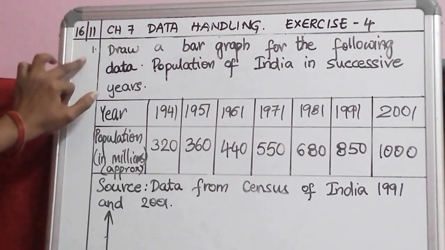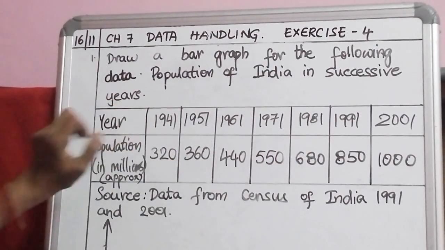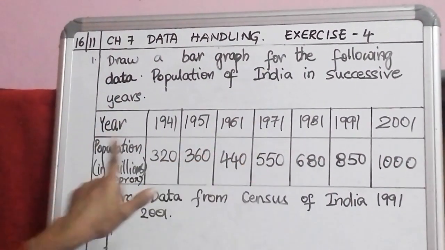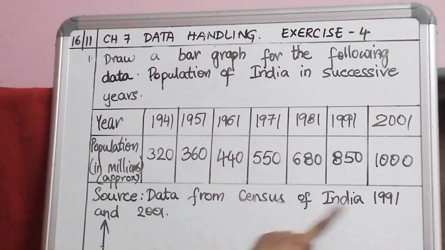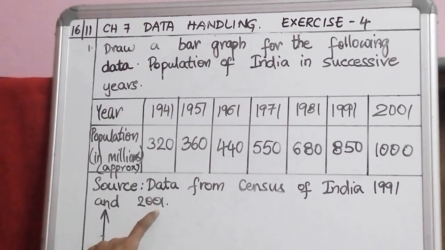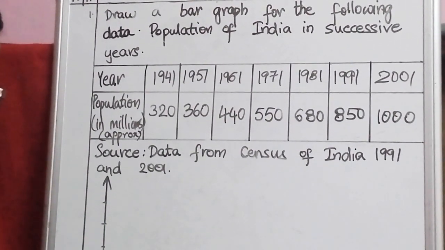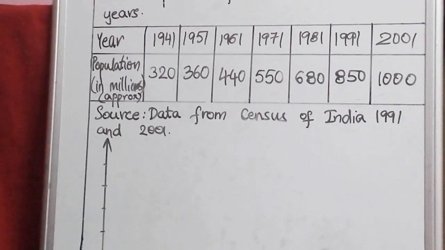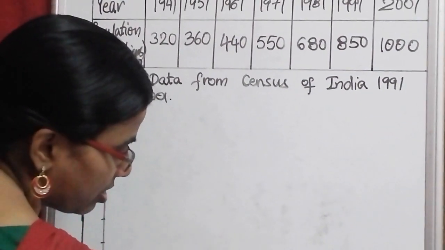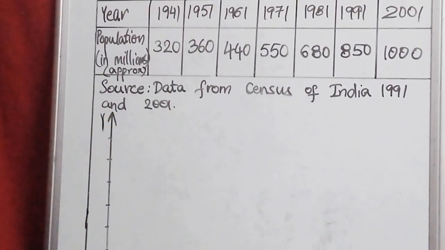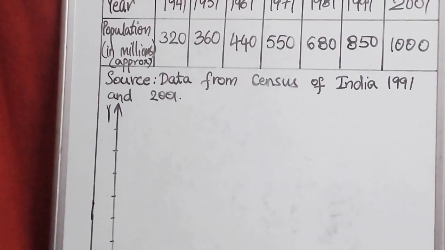Exercise 4. First question. Draw a bar graph for the following data. Population of India in successive years. Here years are given and the population is given in millions approximately. Source is data from Census of India 1991 and 2001. So from this source we got this data and we are going to draw the bar graph. First thing, you should take your graph paper. Draw the x and y axis. This is your x axis. This is your y axis. And the meeting point of x and y axis is called the origin O.